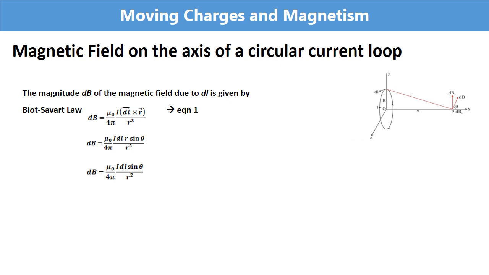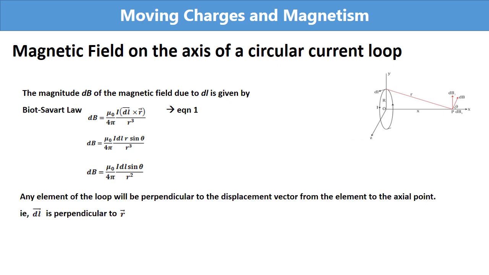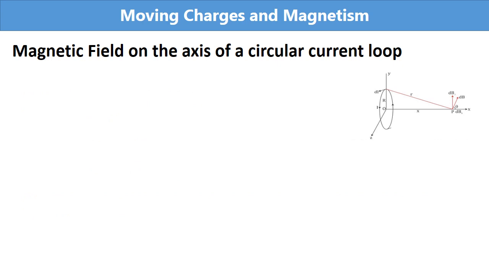Here, the important thing, any element of the loop will be perpendicular to the displacement vector from the element to the axial point. Or in simple way we can say, here dl is perpendicular to r. That means the value of theta will be 90 degree here. The angle between dl and r is 90 degree.